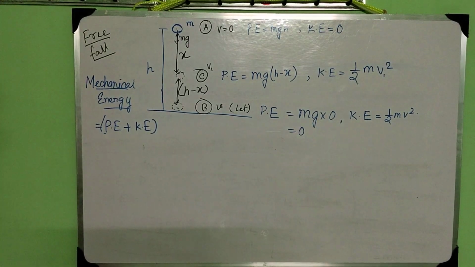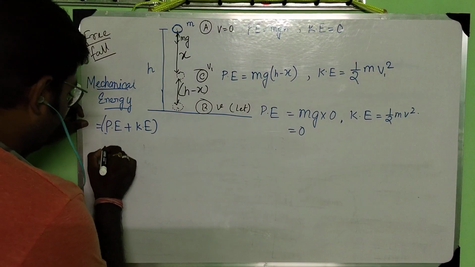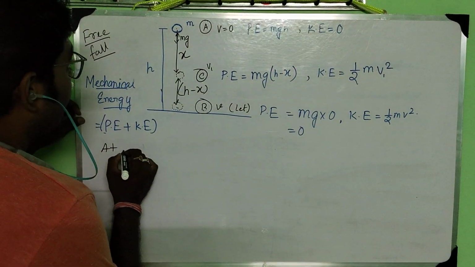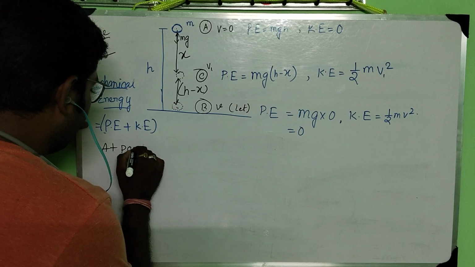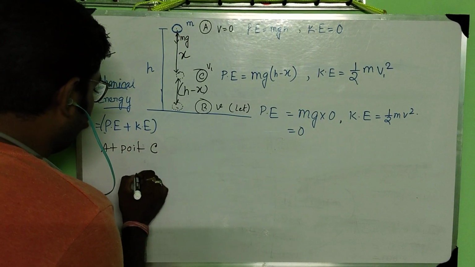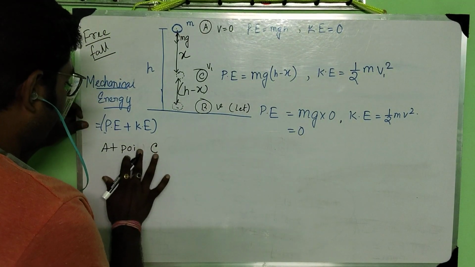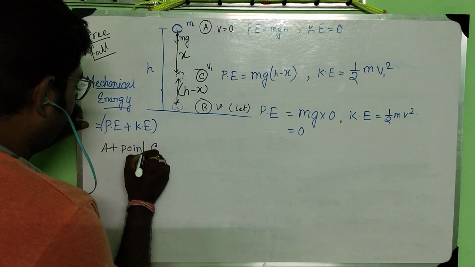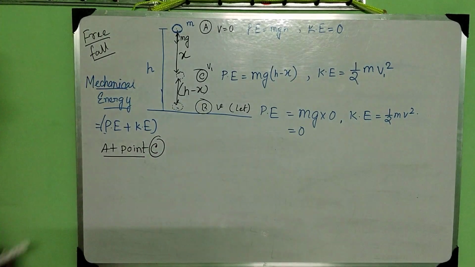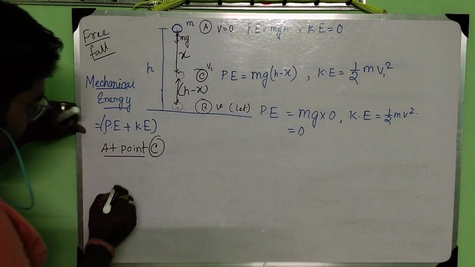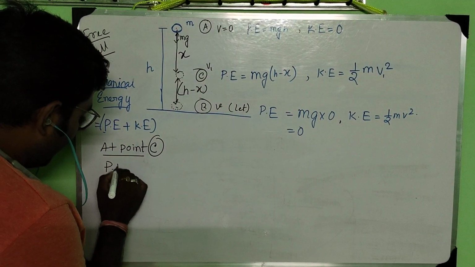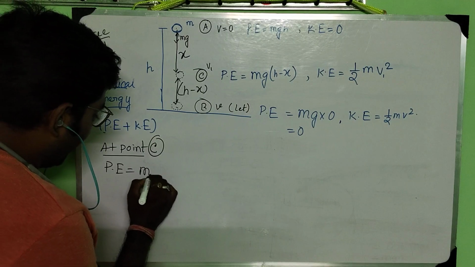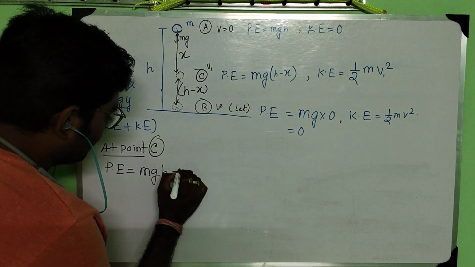Okay, so now at point C, at position C, what will happen? Potential energy is equal to mg(h minus x).